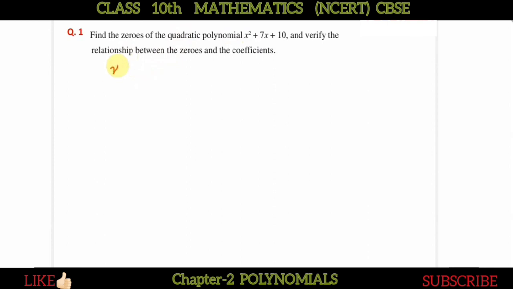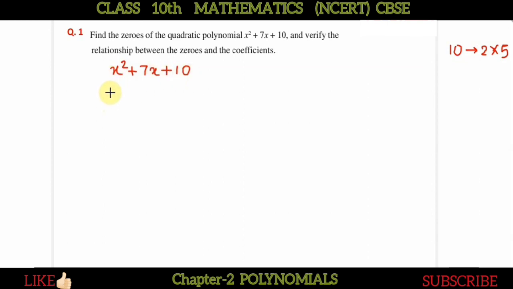So we have this polynomial x square plus 7x plus 10. Now we know how to factorize this. For the last term 10, we have to find its factors. So 10 can be broken into the product of factors, that is 2 into 5, and with these 2 and 5 we have to break the middle term.